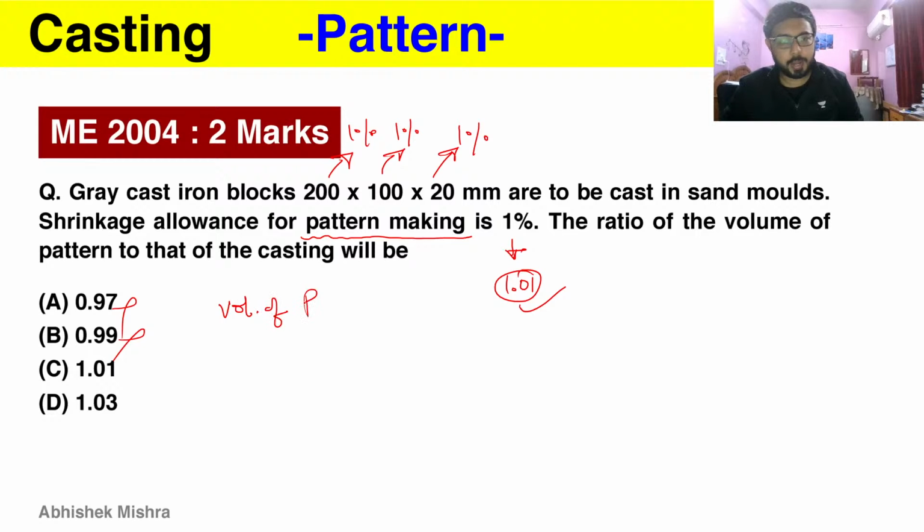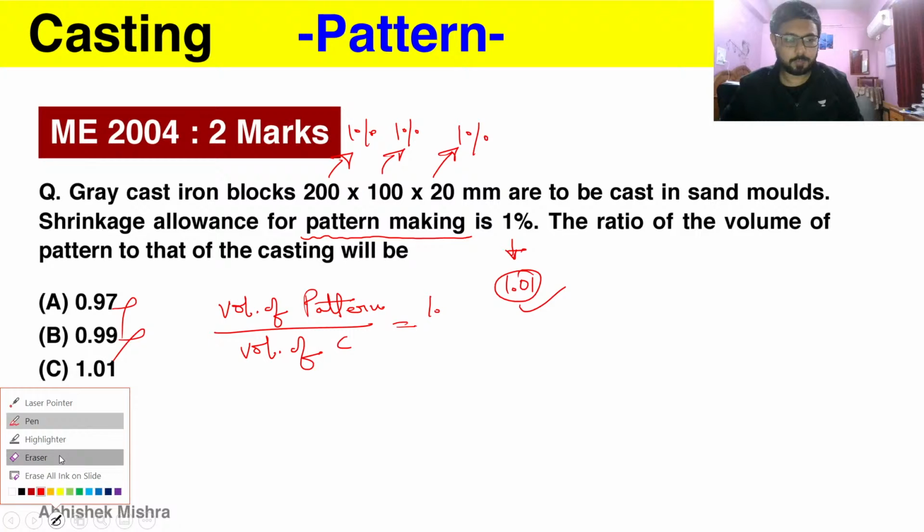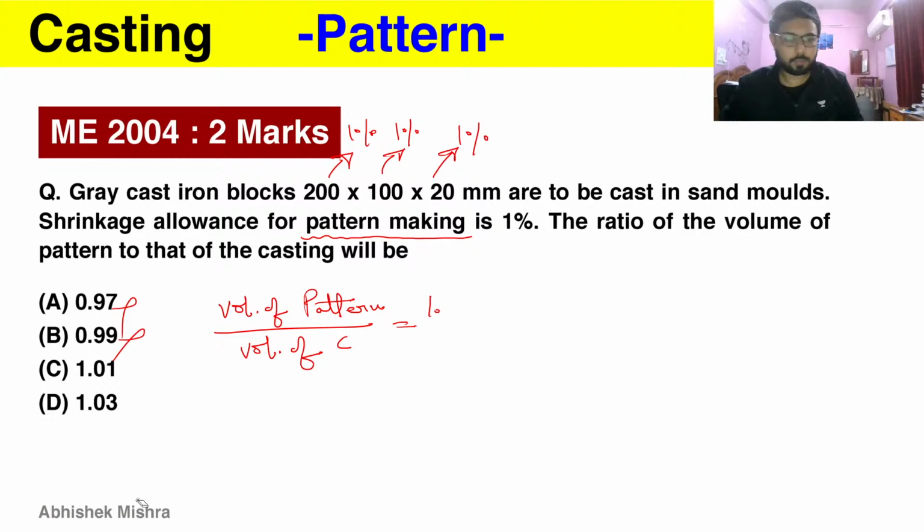Volume of pattern divided by volume of casting. My process is (1.01) cubed, because there are three sides which will be increased by this 1%.